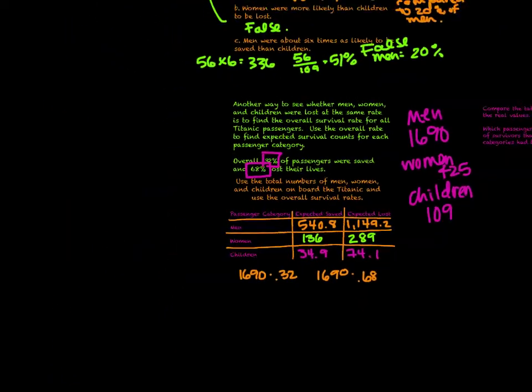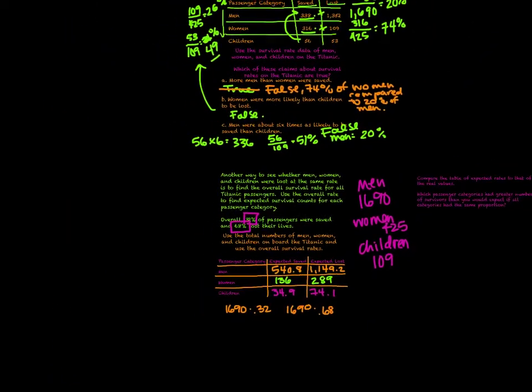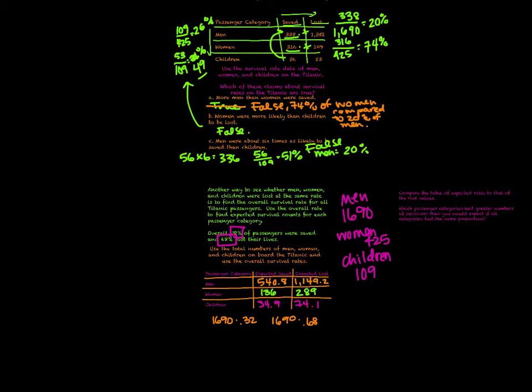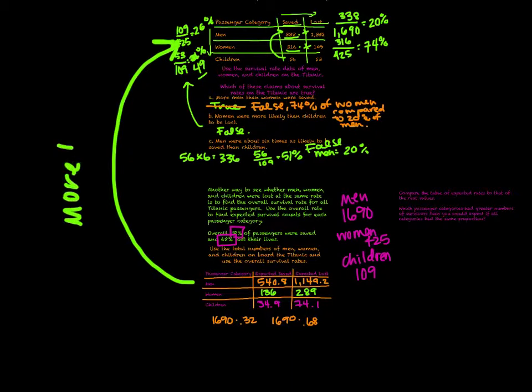So let's look at our various data sets. We have this data right here for men. 338 people were saved, and what we expected was 540 should be saved. So for men's data, we have a great difference there. So more died than were saved in comparison to the prediction.